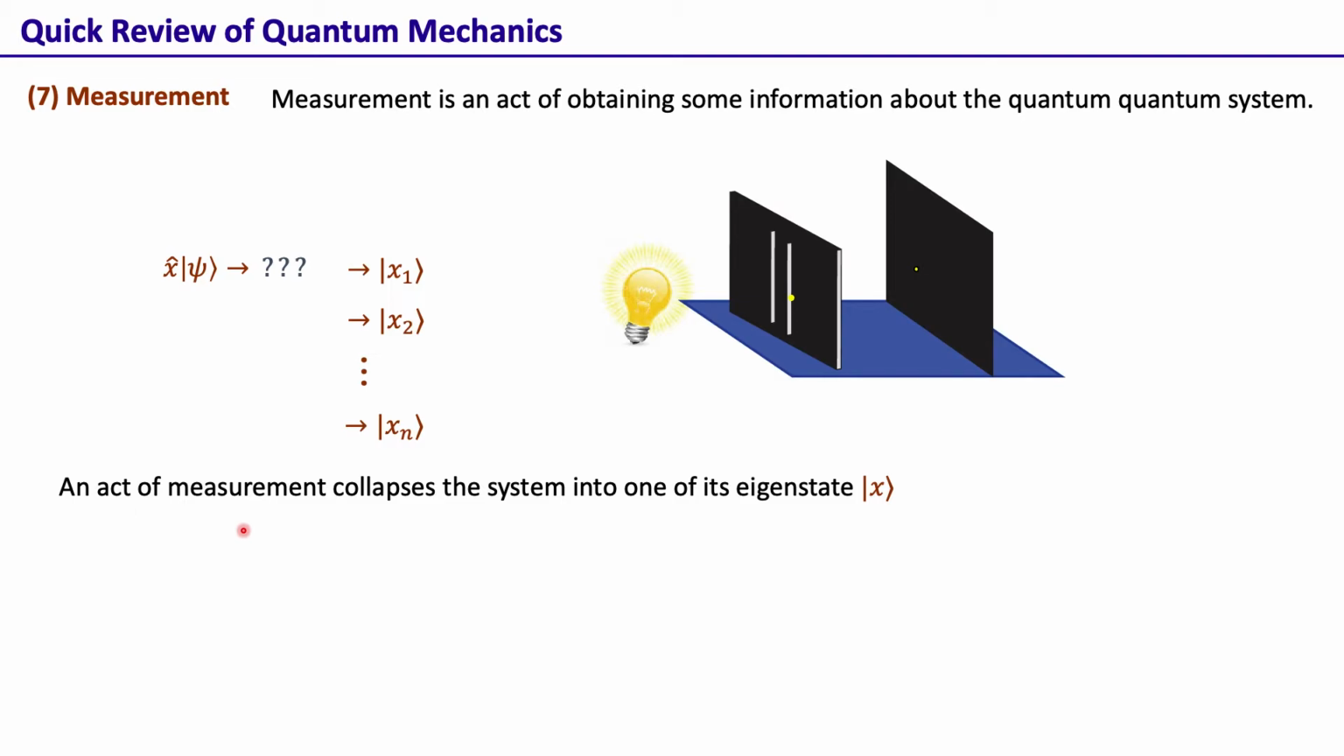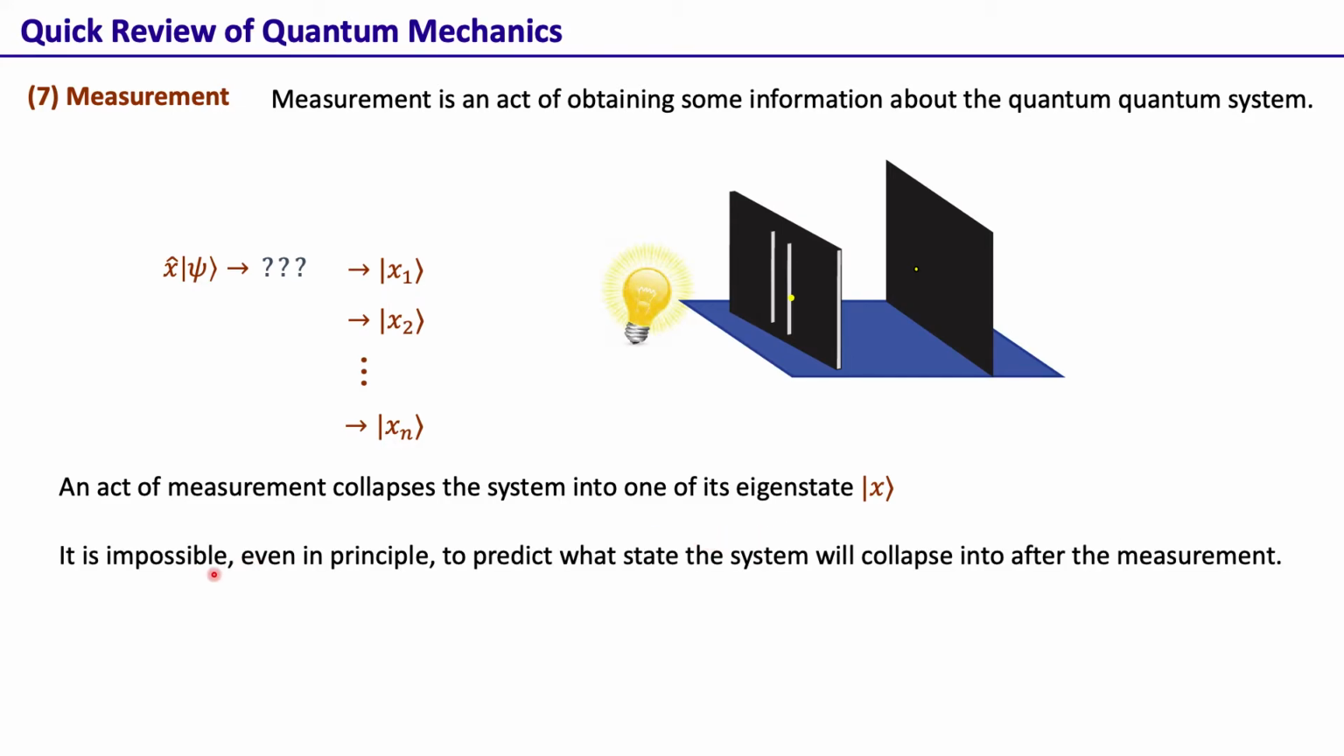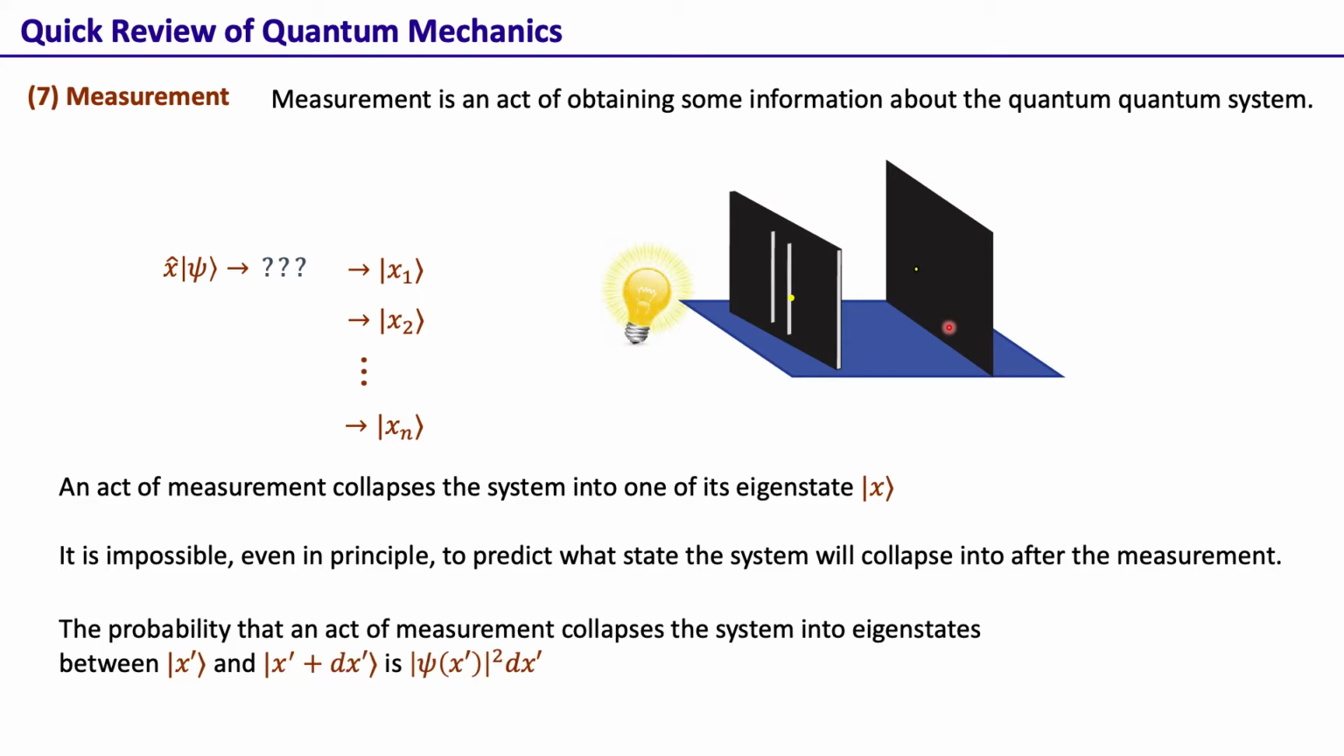And this is actually related to the concept of the wave function collapse, that an act of measurement collapses the system into one of its eigenstates x. So it is actually impossible, even in principle, to predict what state the system will collapse into after the measurement. Of course, there is an exception, and that is when it's an eigenstate. But if the system is not in the eigenstate, then one can never ever predict what state the system will collapse into.